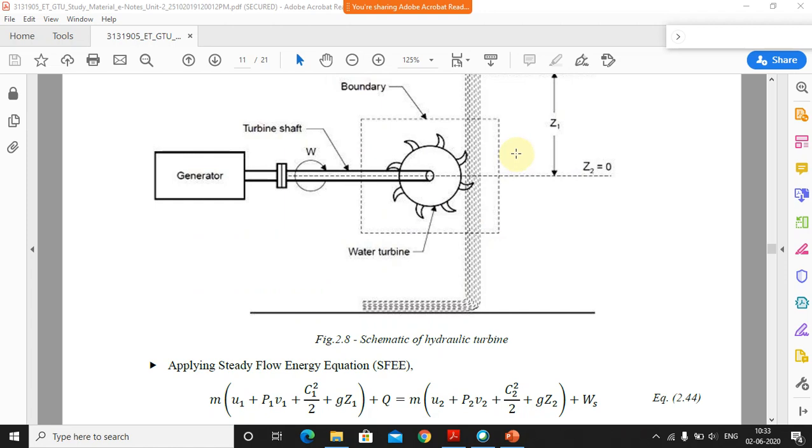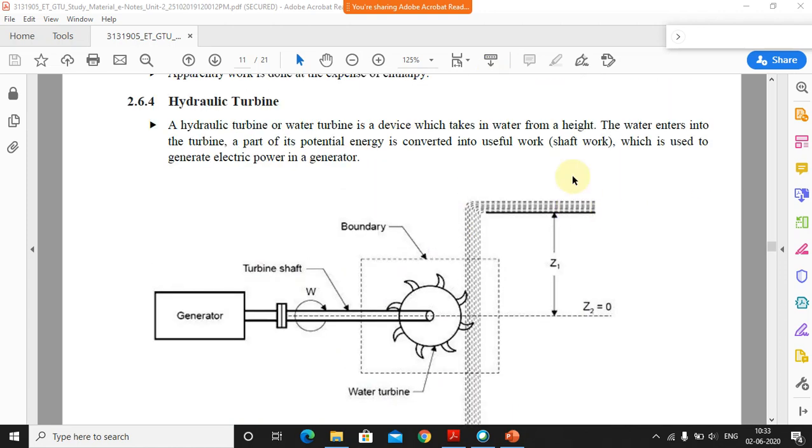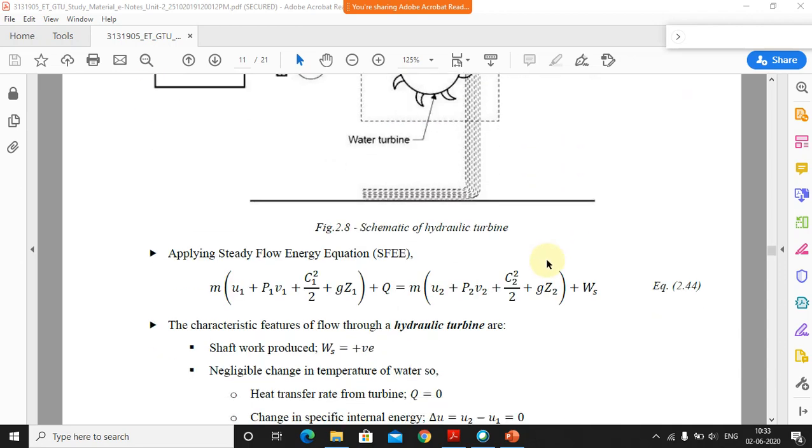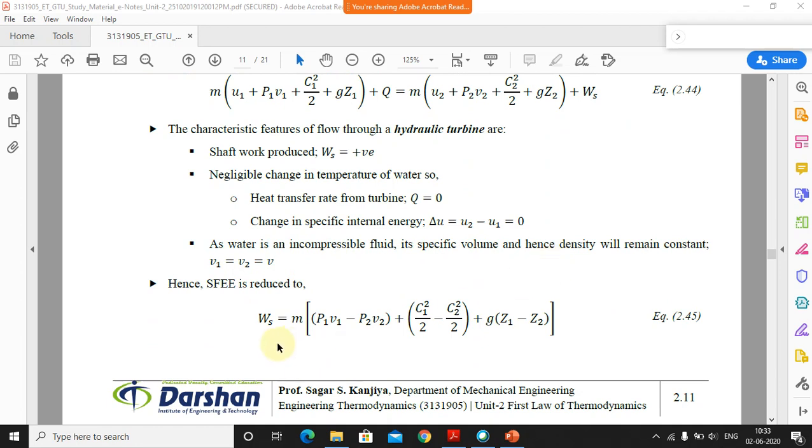If you mount this particular thing on a datum or reference, then z2 will be 0, but the water will be entering the steam turbine from a particular height, so we need to consider z1. So this equation will become Ws equal to, because ultimately we need to find out the work.